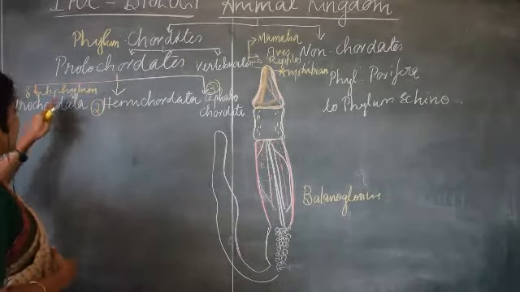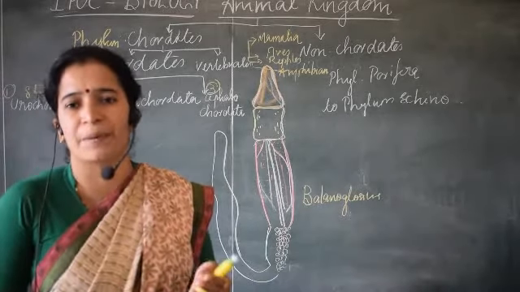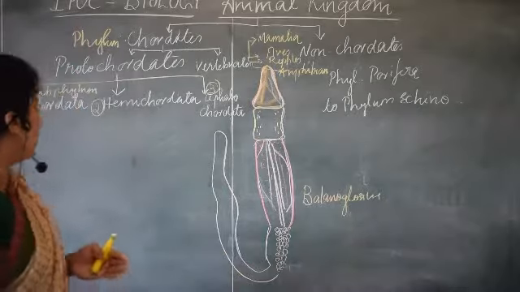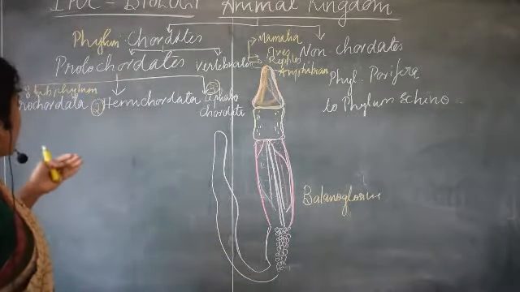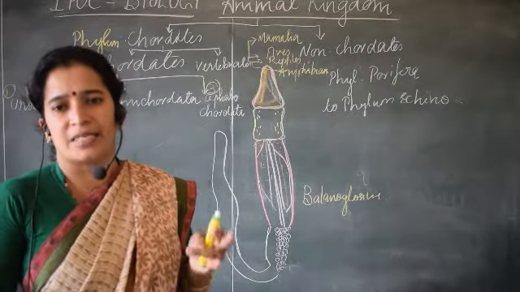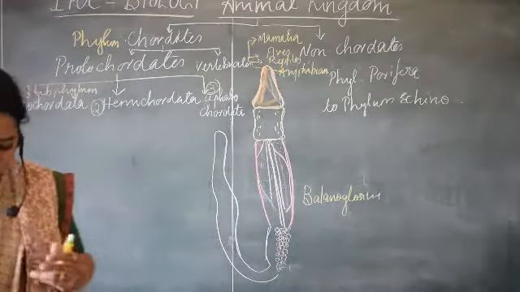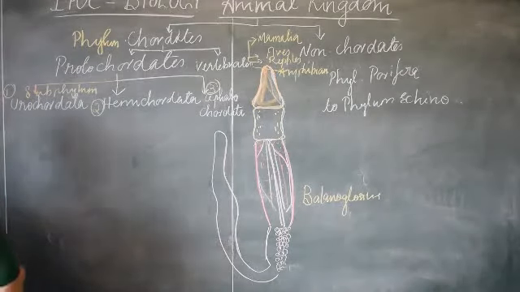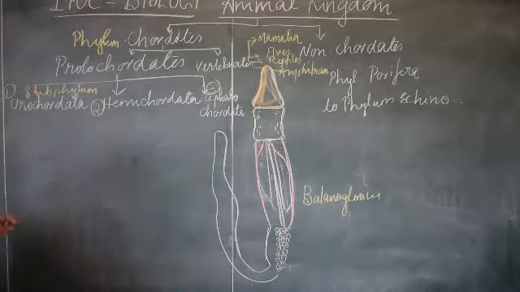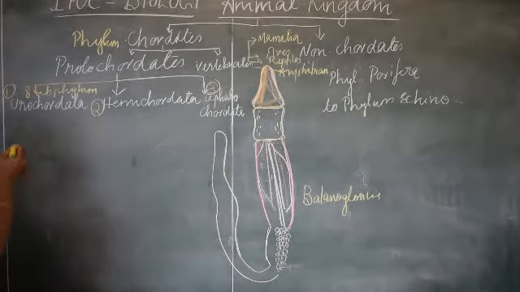For protochordates, under chordates, the further classification is based on the presence of the notochord. The phylum Chordata has been divided into three subphyla: Urochordata, Cephalochordata and Hemichordata. So these are the subclasses. First, let us understand about Hemichordata. We will understand more about the phylum Hemichordata.